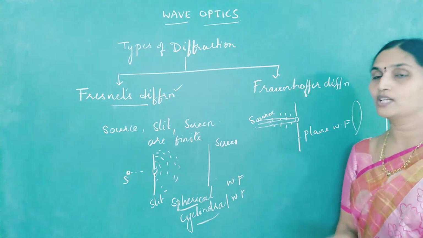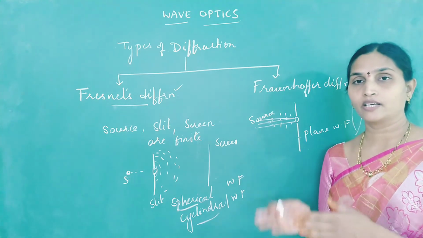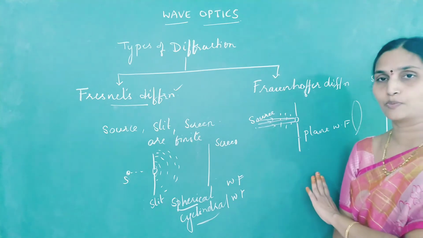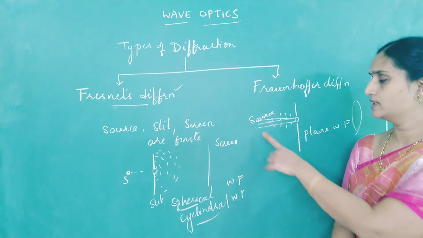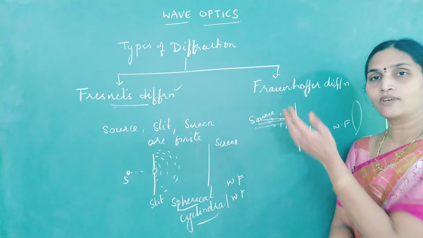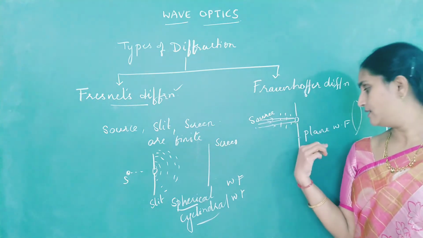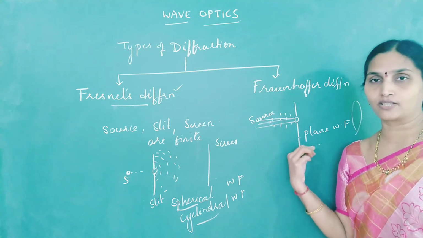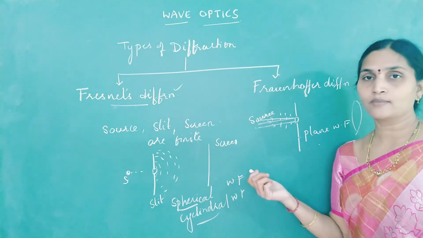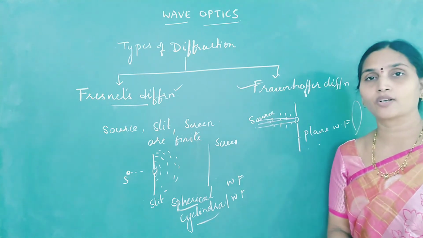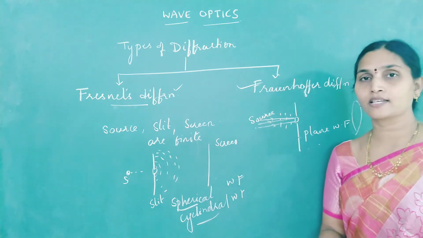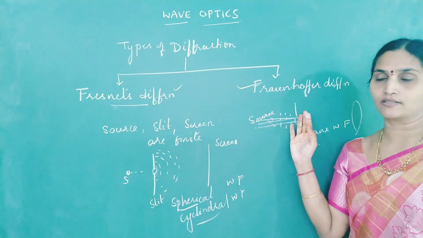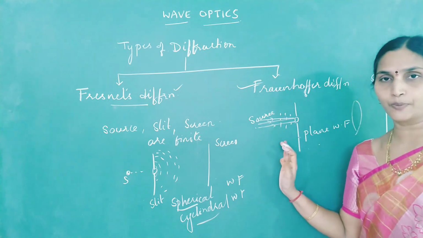So what is the difference between Fresnel's and Fraunhofer diffraction? Fresnel studied under these experimental conditions and Fraunhofer studied the diffraction under these experimental conditions. So in Fraunhofer, source and screen are at infinite distance from the slit. The incident wavefront is a plane wavefront. Lenses have to be used to observe the diffraction pattern. But anyway, in your syllabus, we are only going to study the Fraunhofer diffraction. Single slit experiment is an example for studying Fraunhofer's diffraction. Okay, let's look into the single slit experiment.